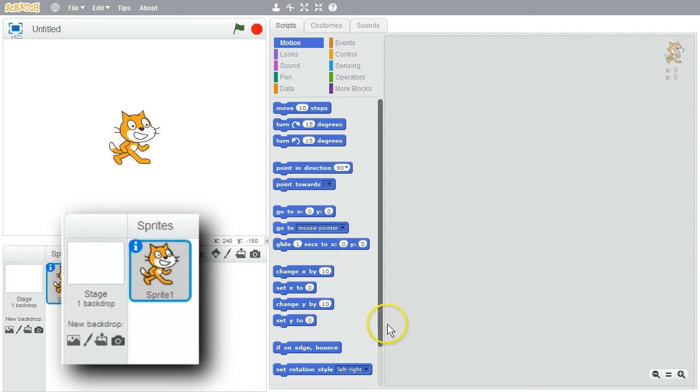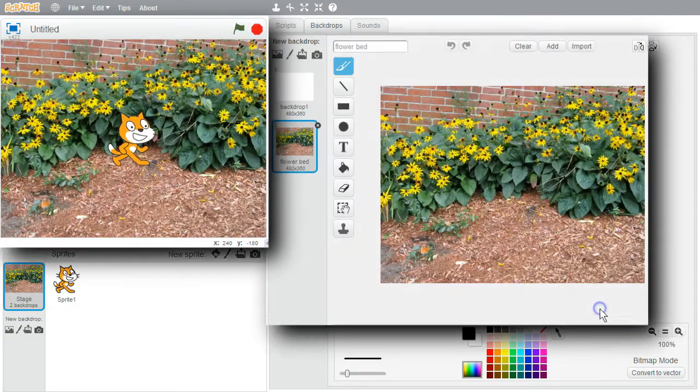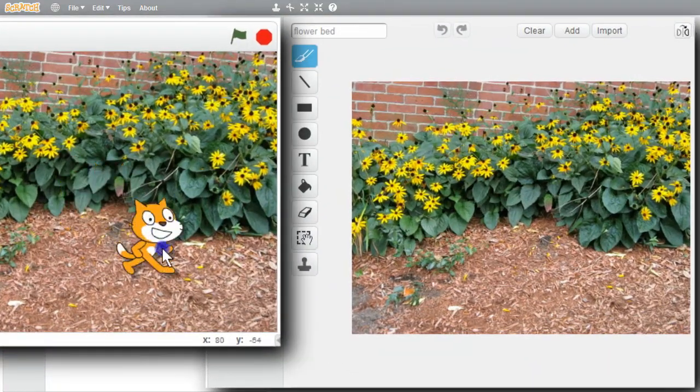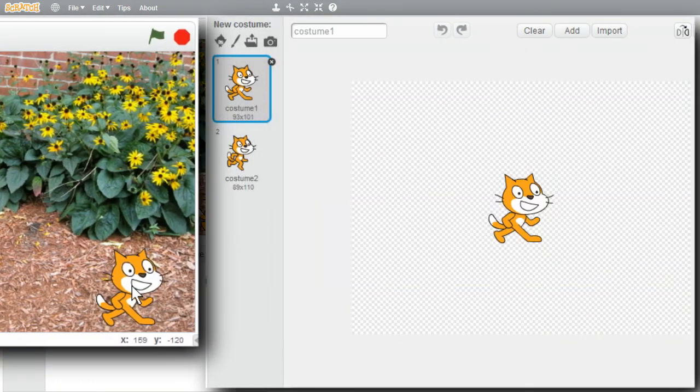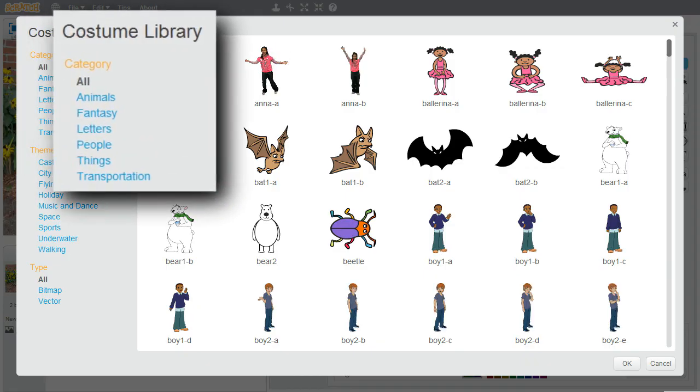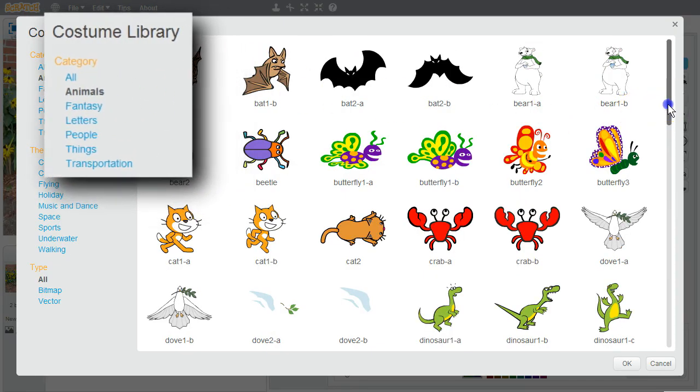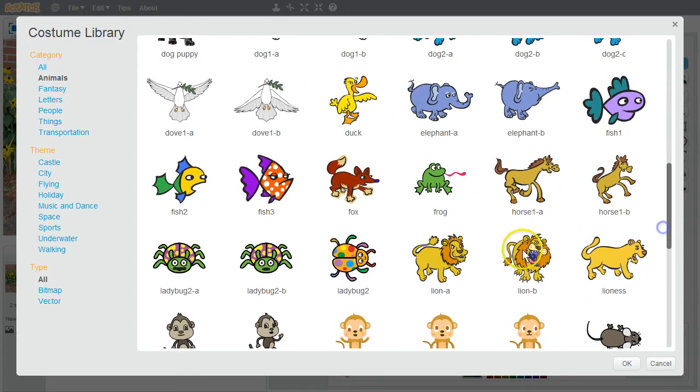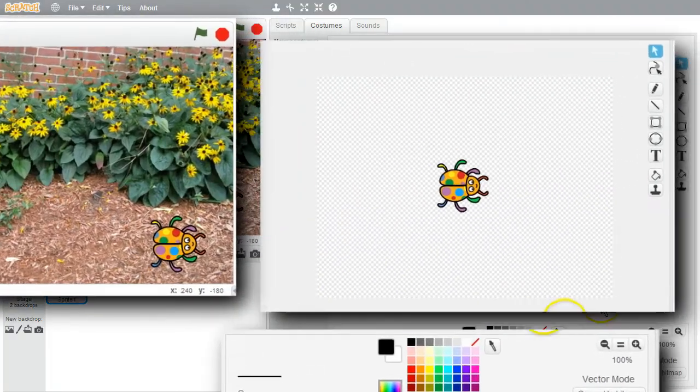It'll be easier to see the transparent colors with the backdrop. I'll select a new backdrop, flower bed. I'll move the cat down. I want a costume that's a little more interesting than the cat's costume. New costume, animals. Scroll down. I'll get the ladybug. I'll zoom in.